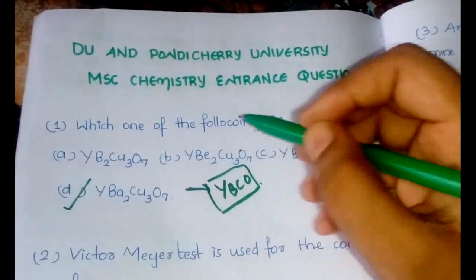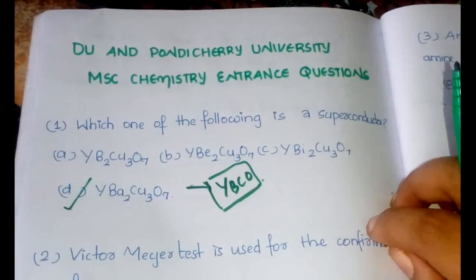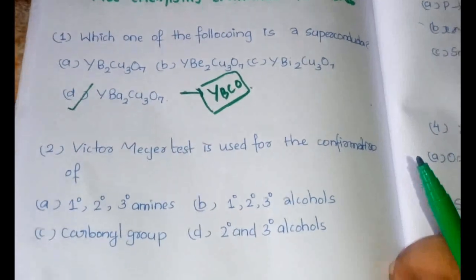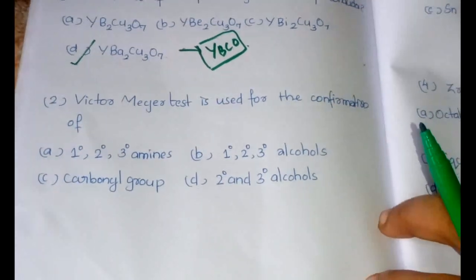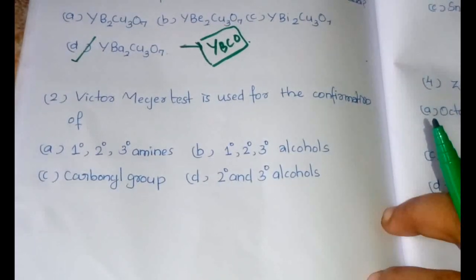Whenever you see a question on superconductors, remember that YBCO is the same thing as YBa2Cu3O7.